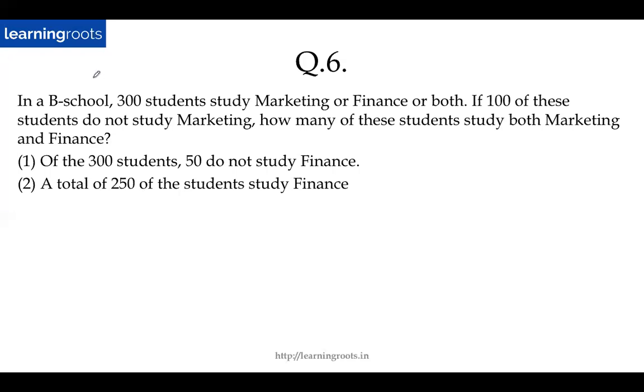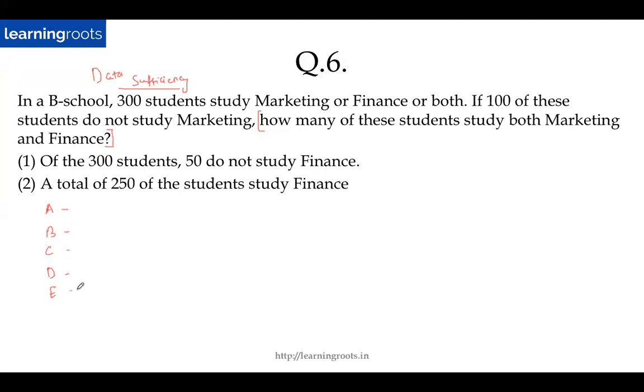In this case, this is a data sufficiency question. As the name suggests, you're only finding out if the statements given here are sufficient to answer the question. So you will be given some data and you will be asked a question. In this case, the question is: how many of these students study both marketing and finance? And what you have to do is to figure out whether the statements given below are sufficient to answer the question. There are 5 answer options that are common, and these will always remain fixed. So it makes sense to memorize them, or you will get a hang of it once you keep solving questions.